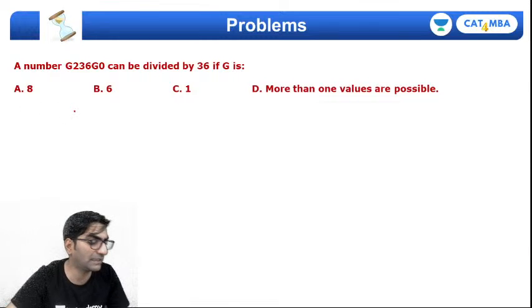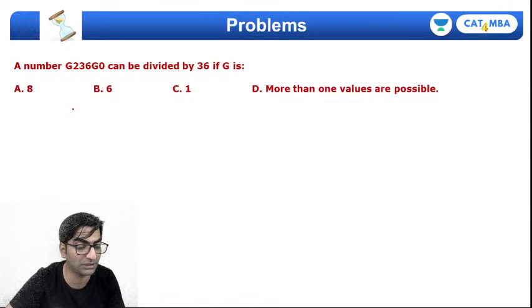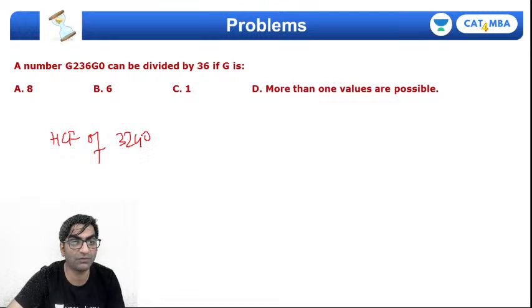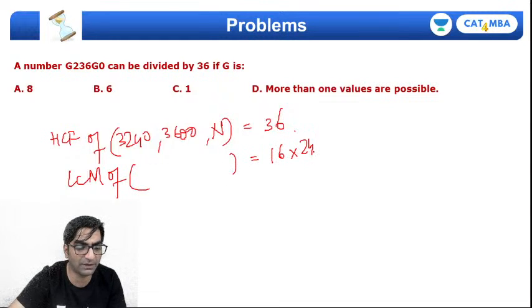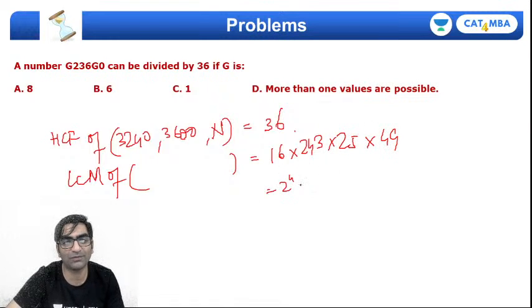Right? I think Aditya has another question, interesting question. If you're watching this video, it's an interesting question. आप भी try कर सकते हैं. Question बोल रहा है कि HCF of these numbers 3240, 3600 and n, right? HCF of these three numbers is 36. And LCM of the same three numbers is 16 into 243 into 25 into 49. Basically 2 power 4 into, this is 3 power 5, this is 5 square and 7 square, है ना.